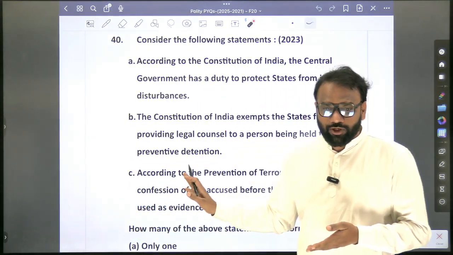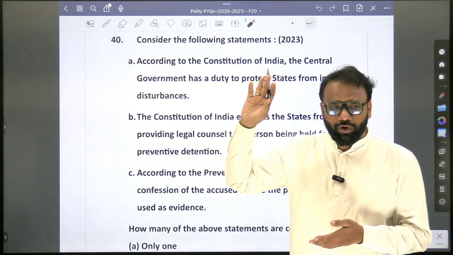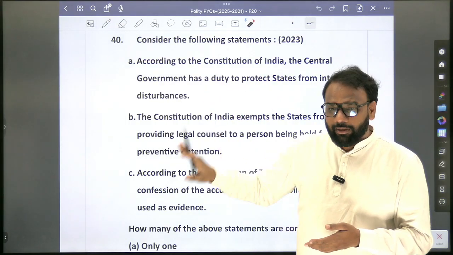It has been repealed, not in 2023. It was repealed in 2020, what, 2 or 4? Okay, 2. At that time it was repealed. But why has it appeared?